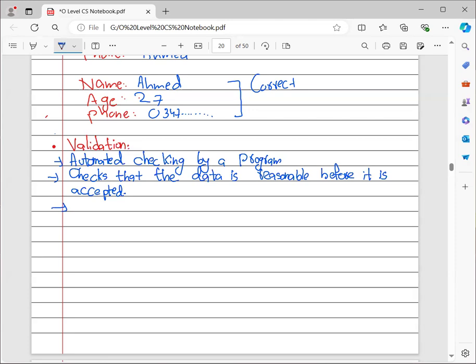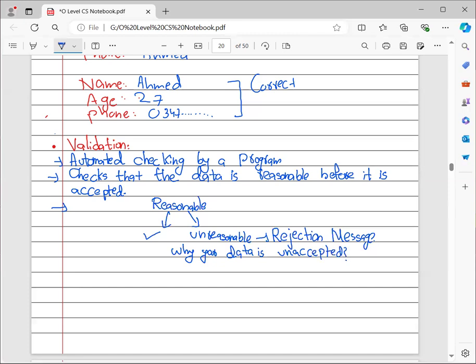It also states that when it checks whether our data is reasonable or not, there are going to be two choices. If that data is reasonable, that means it's good to go. But if it is not reasonable, it is going to display a rejection message. A rejection message will come to you that is going to tell why your data is unaccepted.